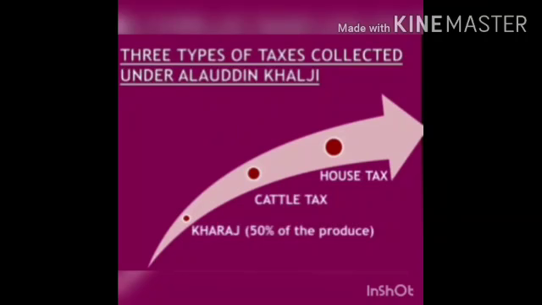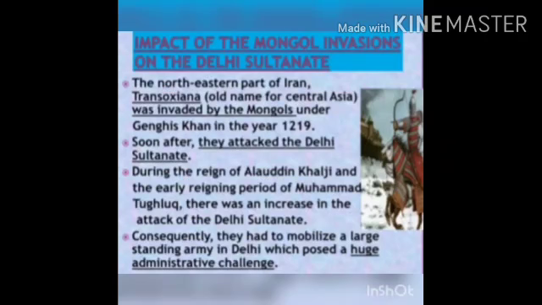So the first tax that was collected, we can say the cultivation tax, is called Kharaj, and that amounted to about 50% of the peasants' produce. Then the cattle tax and the house tax were collected at the time of Alauddin Khilji. Now let us know about the impact of the Mongol invasions on the Delhi Sultanate.